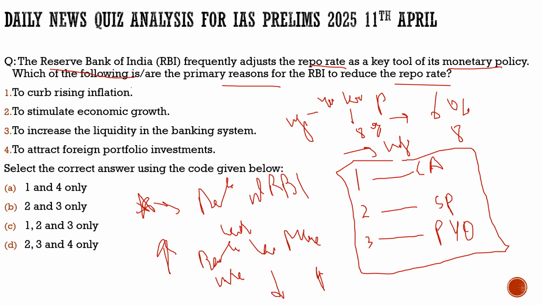Let's have a look at the second statement. Suppose the repo rate is reduced, more money will be given to the market. So definitely it will have a negative impact on the inflation, but it will have a great impact on the growth. So for the first statement, to curb inflation, RBI will not reduce it, but it will increase the repo rate. So the first statement is incorrect.